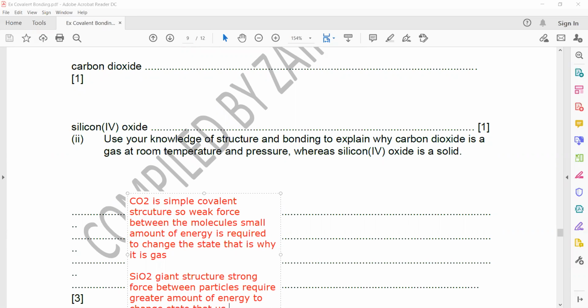That is why it is solid at room temperature. Is it clear?